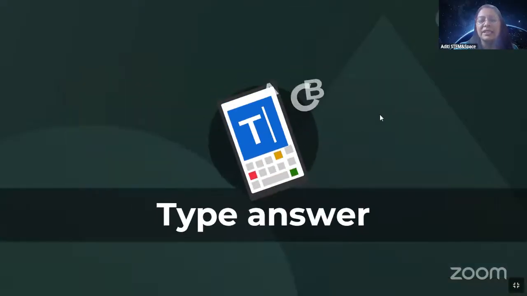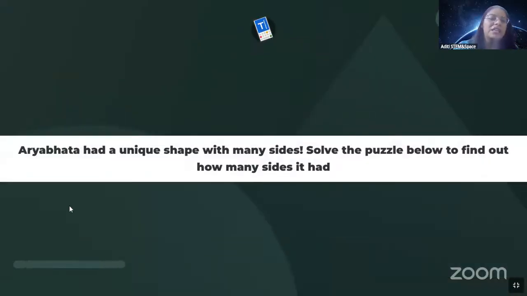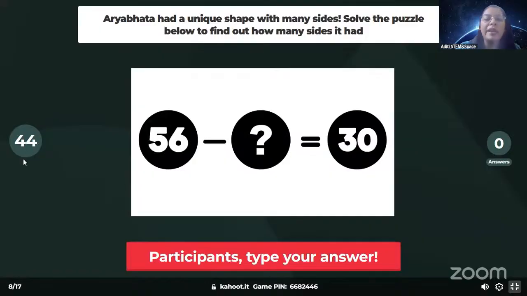Let's see the next question. Again, you have to type. So Aryabhata had a very unique shape with many sides. So you just have to solve the puzzle below, find how many sides. Let's see. Again, just write the answer. What is the answer? So you have to solve the equation and you will be able to get the answer. 56 minus dash equals to 30. So you just have to type down your answer.